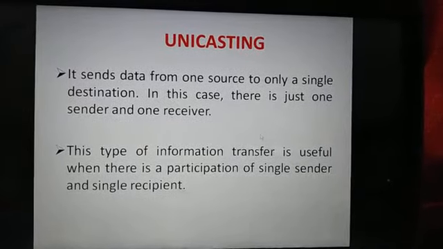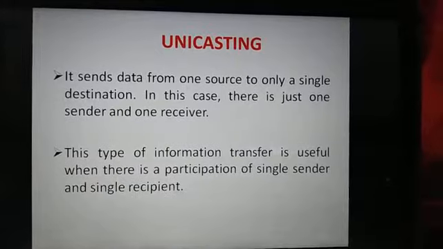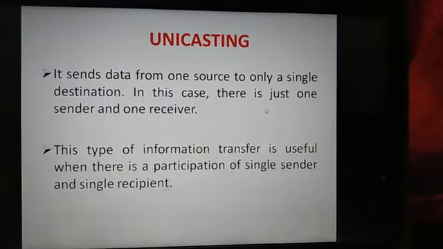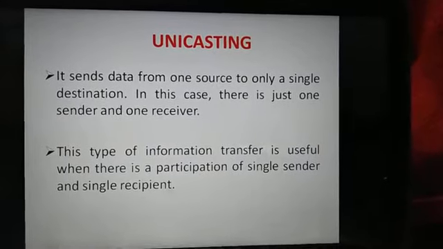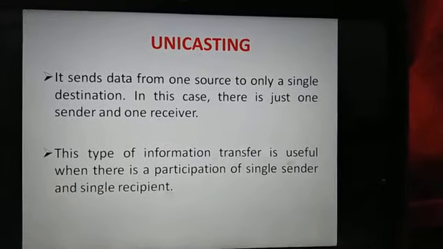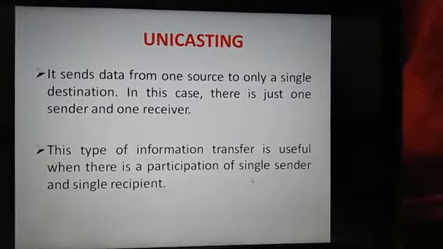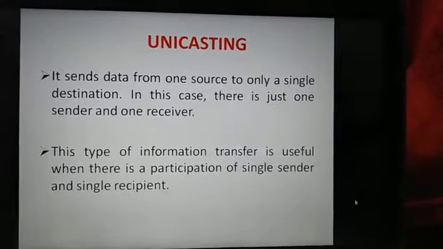It sends data from one source to only a single destination. In this case there is just one sender and one receiver. This type of information transfer is useful when there is a participation of single sender and single recipient.